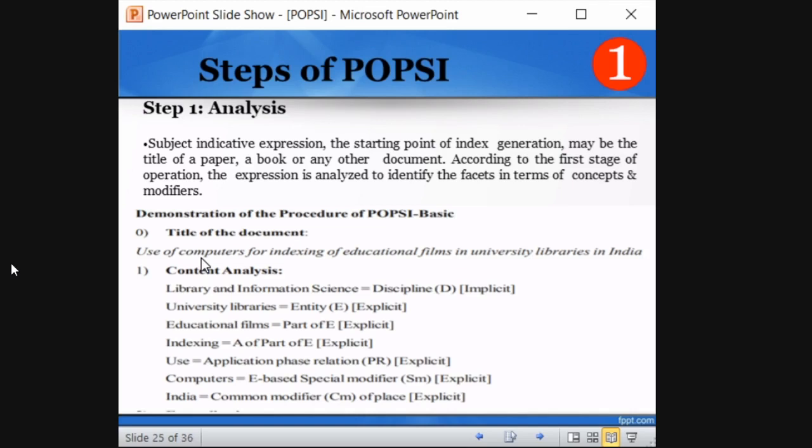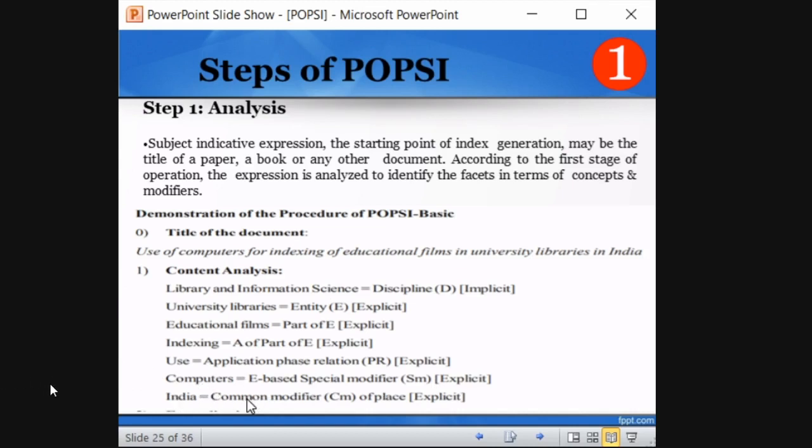There are two types of modifier. One is common modifier and the other is special modifier. It modifies only one elementary category. Here entity is modified. Indexing by computer. Computers for indexing. So it comes under E based special modifier. So SM is explicit.